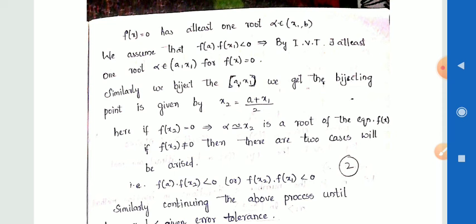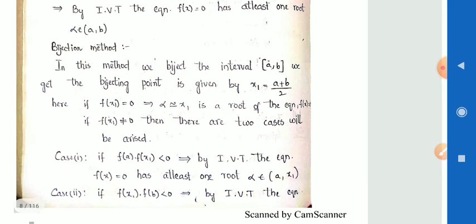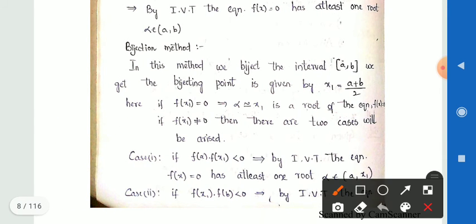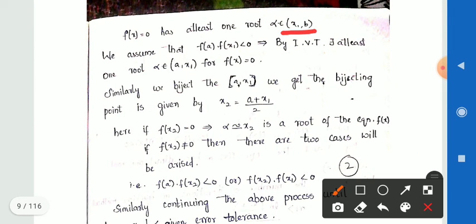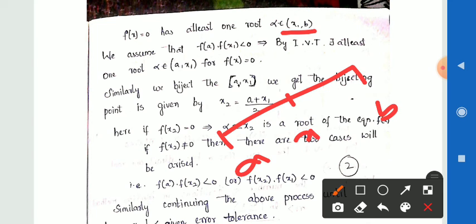Here two cases arise. Alpha must lie between a comma x1 or between x1 comma b. Like this: here a and here b, the midpoint value is x1. Alpha lies in this interval or this interval, the first case or the second case.